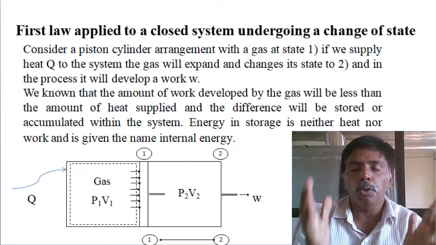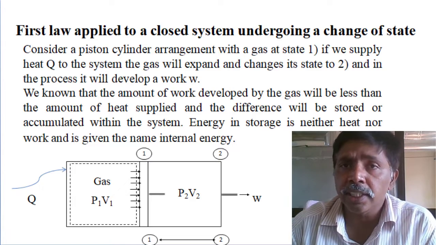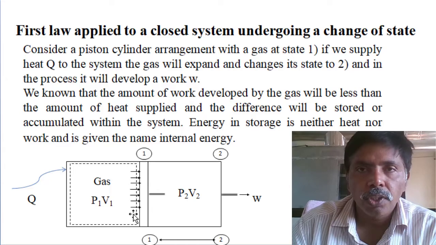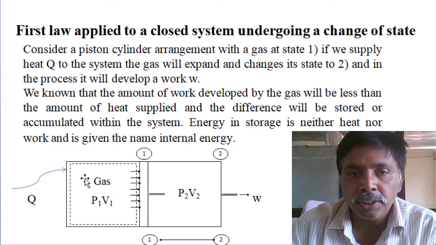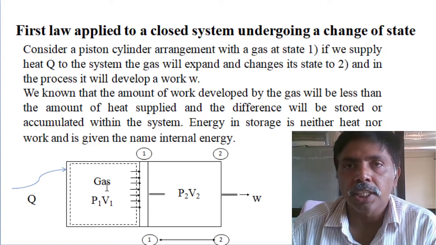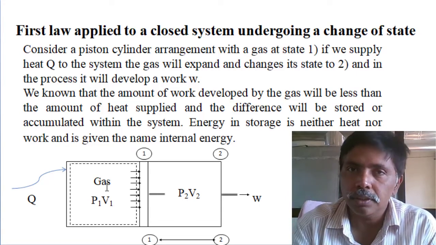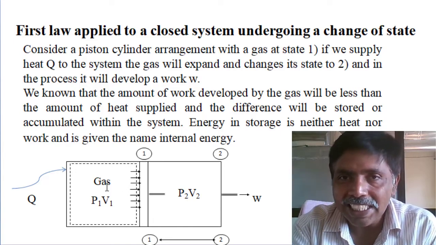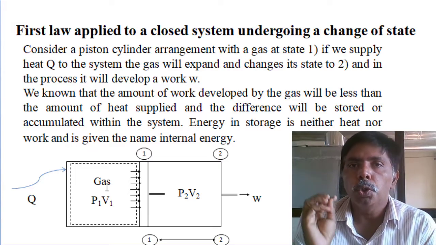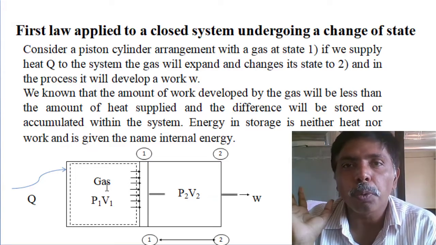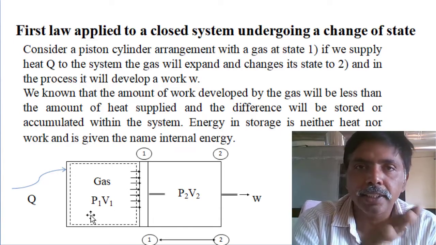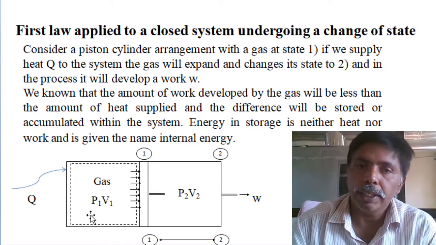Suppose we consider a closed system, for example a piston cylinder arrangement. Three walls are fixed and one wall is moving, the piston, and the cylinder is filled with some fluid at the initial state P1, V1. I want to represent the condition of the system. State means the condition of the system. At least two independent intensive properties are required for describing the state, so I consider the initial pressure and initial volume.